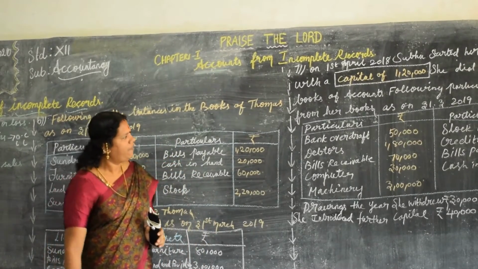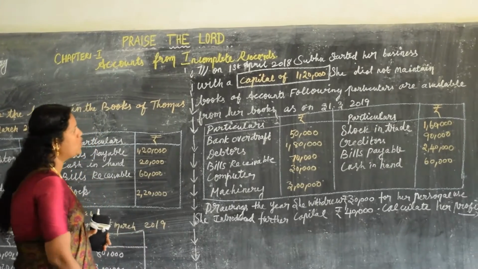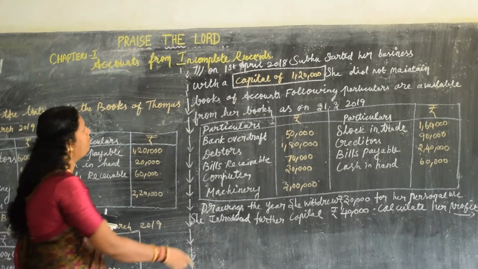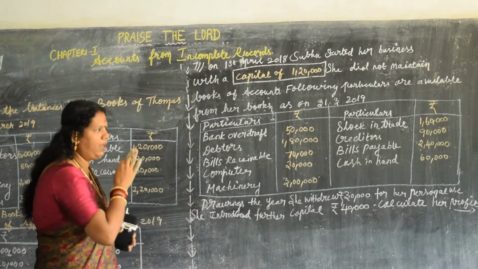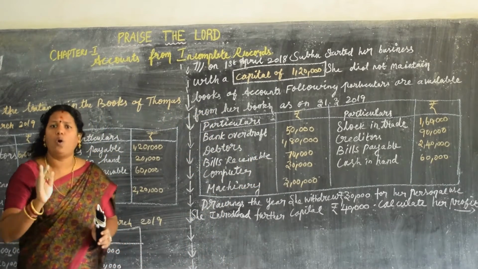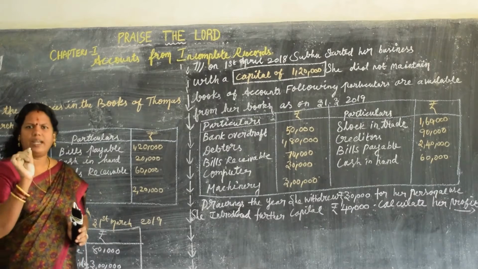First check whether there is an opening capital and closing capital. You can say, ma'am, capital of 1,20,000. Here in this area alone, you have to concentrate on the date, because the date is very, very important.